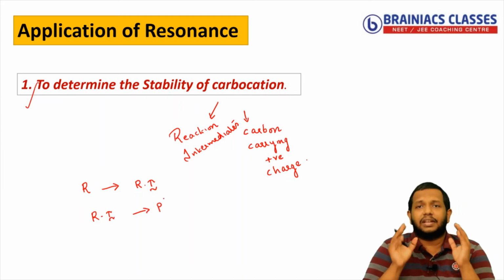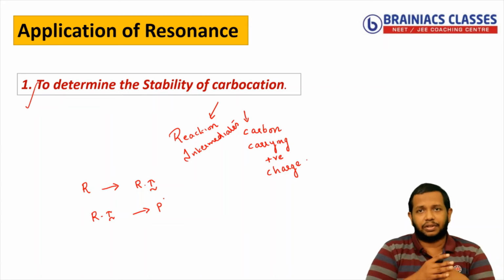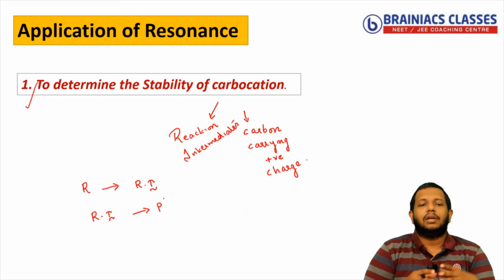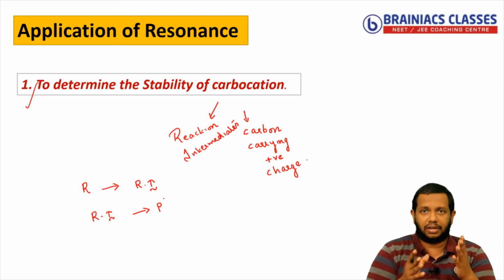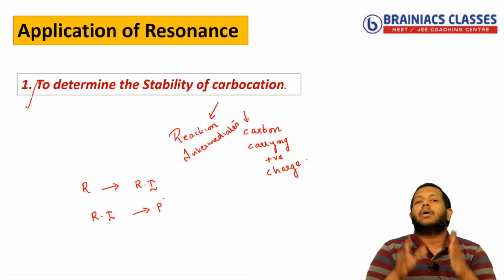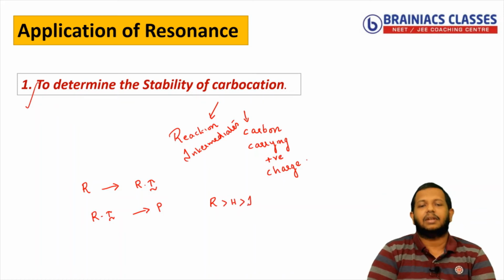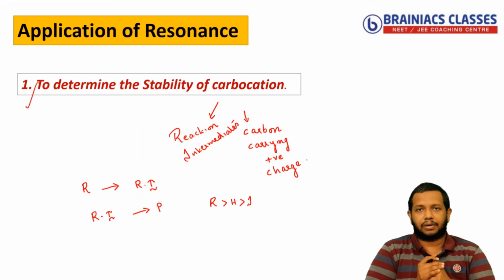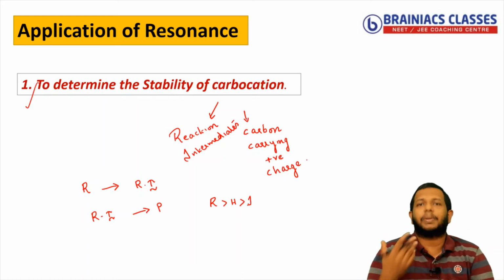This may not be the case every time, but for some species, for example, alkyl halide, haloalkanes, we have seen this phenomenon. Okay, so to explain the stability of such a reaction intermediate, we can make use of resonance, hyperconjugation, and inductive effect. Always, again, I am saying priority should be for resonance, then hyperconjugation, then inductive effect. This is a very important point to remember. Okay. Now let us understand how to apply resonance to the carbocation stability by seeing some of the questions. Then you will get a fair idea.